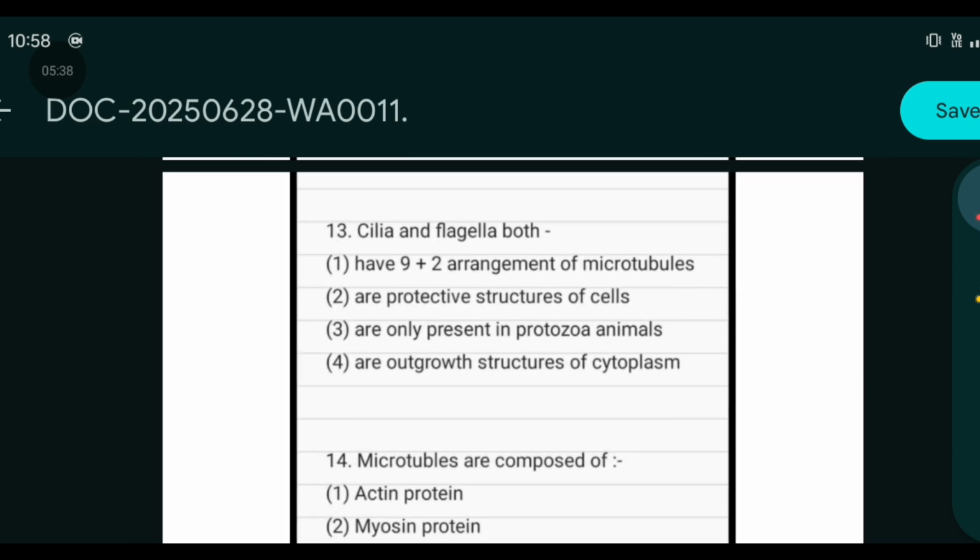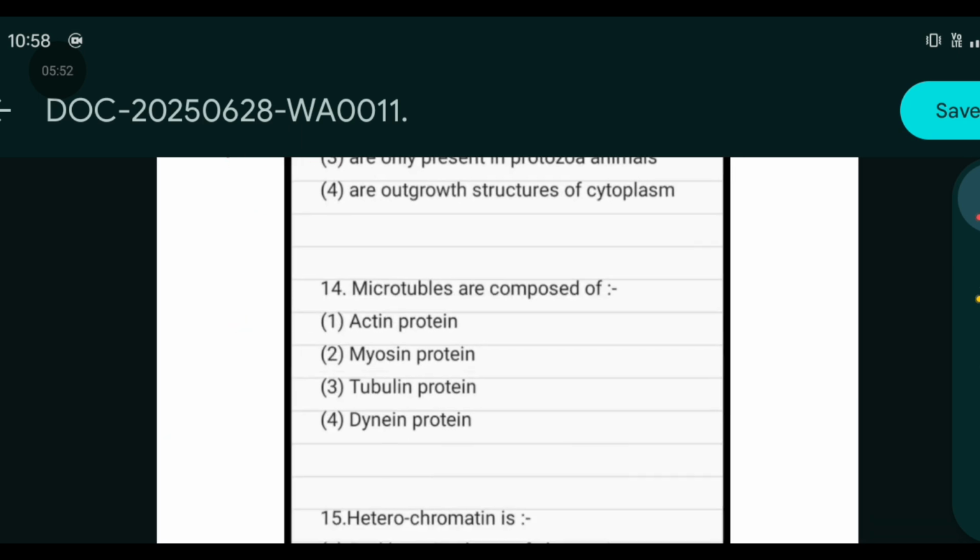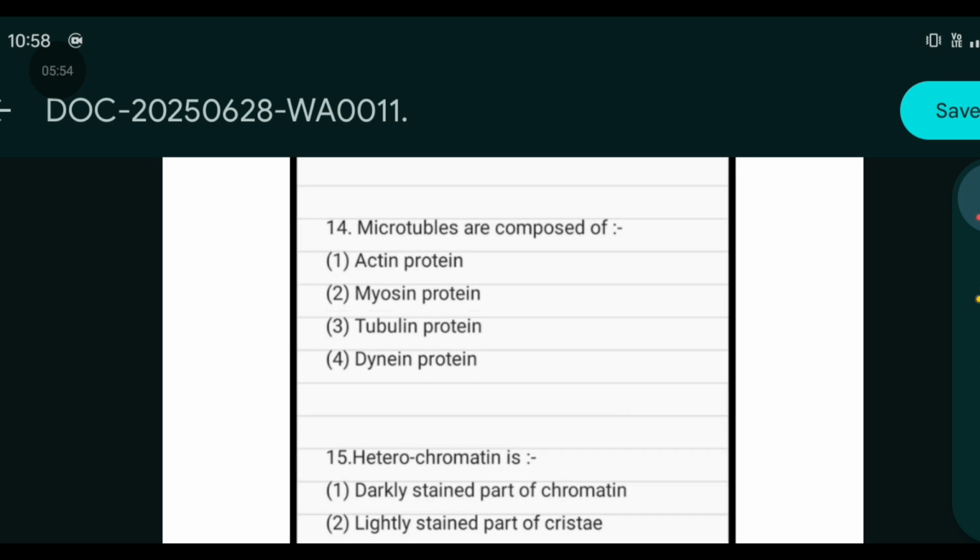Cilia and flagella both have 9+2 arrangement of the microtubules, are protective structures of the cell, are only present in protozoa, or are outgrowth structures of the cytoplasm. Correct answer will be 9+2 arrangement. Microtubules are composed of actin protein, myosin protein, tubulin protein or dynein protein. The correct answer will be tubulin protein.